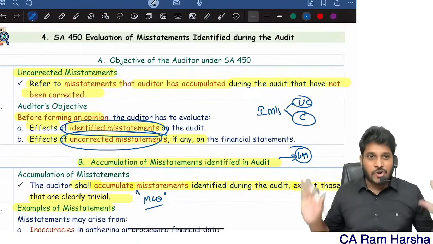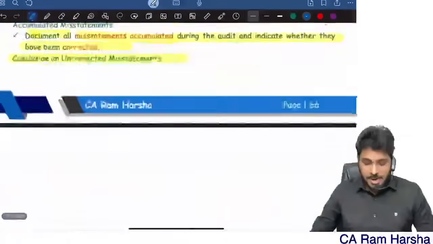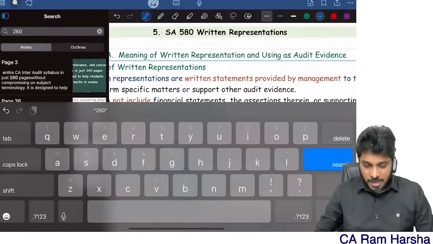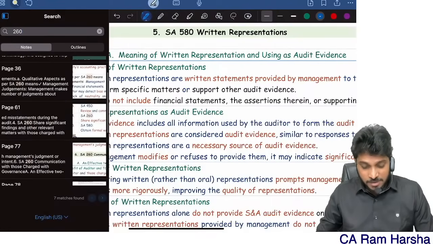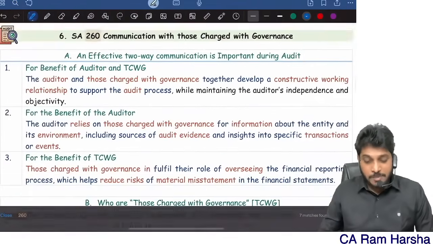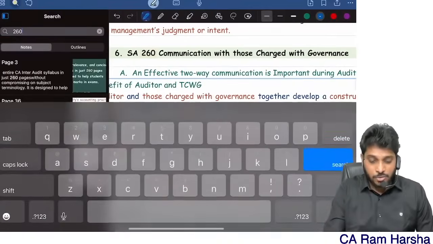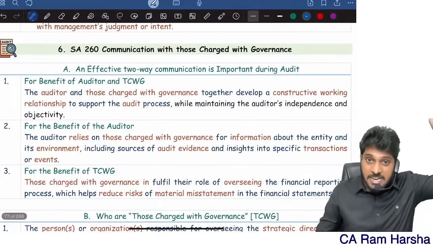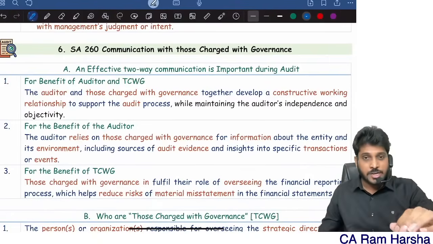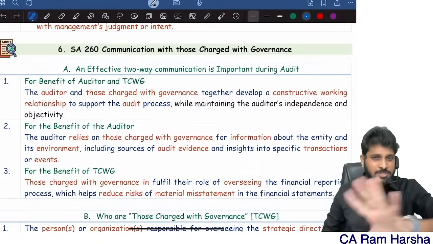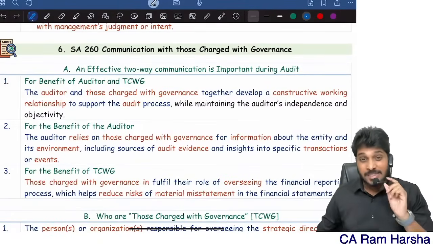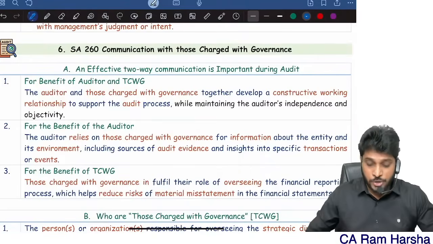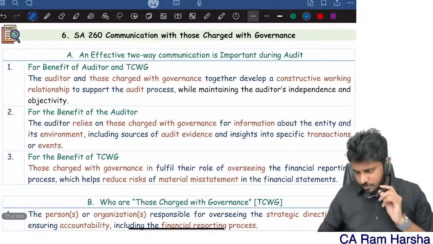Confident? Easy or not? So next, let's proceed to discuss the 260 standard. In the recent Jan 25 exam, most of you know that the Jan 25 paper was one of the tough papers, correct? Everybody said so. But the questions asked in the Jan 25 paper, we predicted in the marathon itself. Many students who followed our classes or marathon thoroughly and followed the book know that the question paper is very much predictable. That is not at all a tough paper. But anyhow, you see how the question was asked.